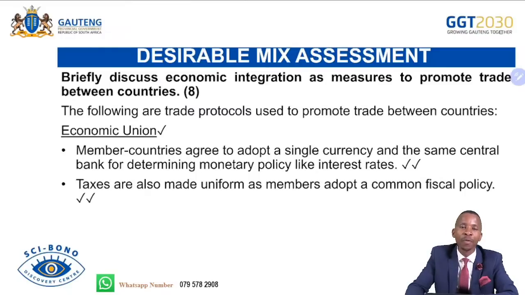So these are the forms of economic integration under desirable mix, whereby countries form those trade blocs so that they can make trade easy amongst themselves, while at the same time sidelining non-member countries that are not a part of their trade bloc.